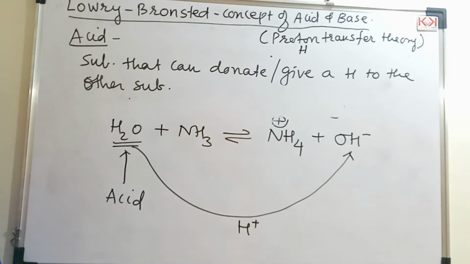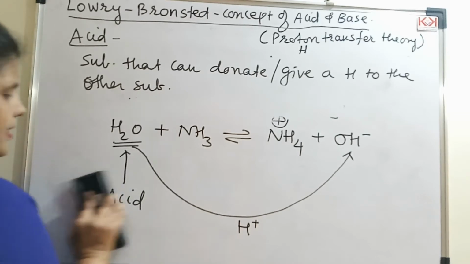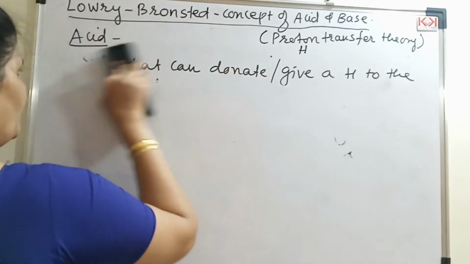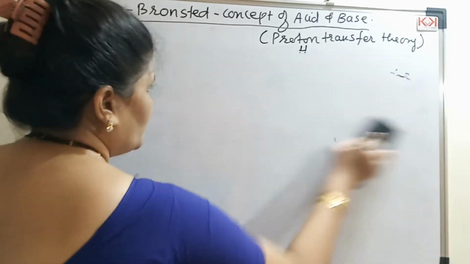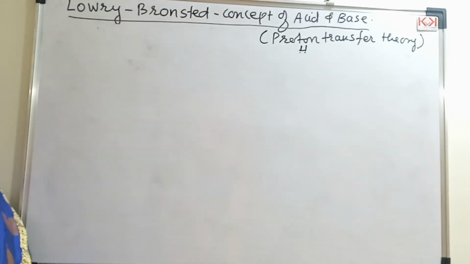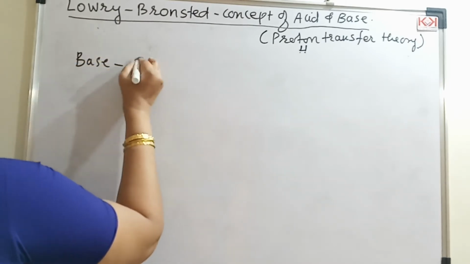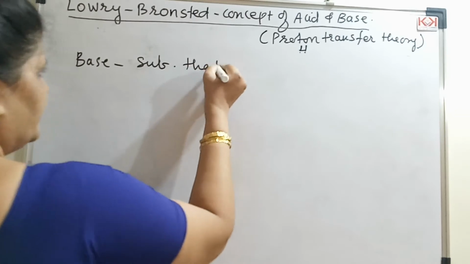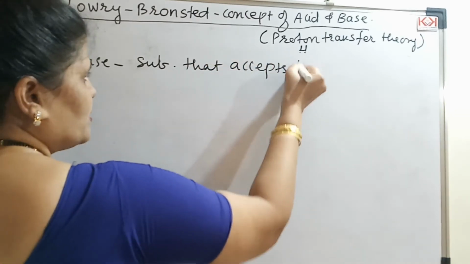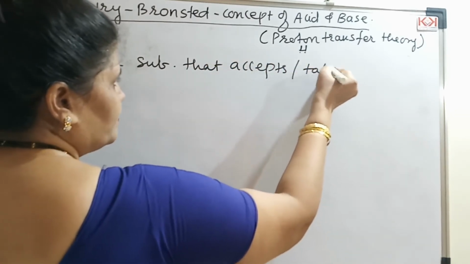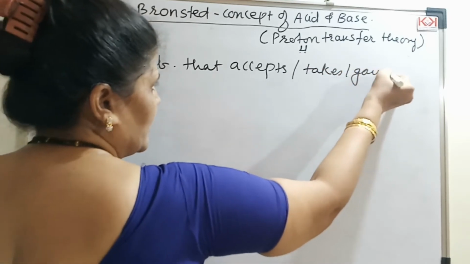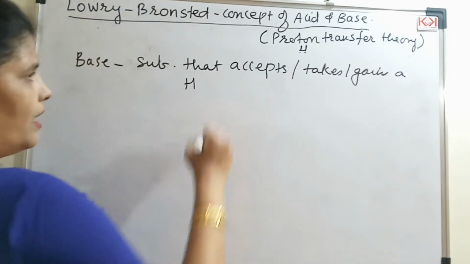So what is an acid according to Lowry-Bronsted, student? According to Lowry-Bronsted, an acid is a substance that can donate a proton to the other species. That is an acid. Now what do you think will be the definition for a base? That is also easy. According to Lowry-Bronsted, a base is a species or a substance that accepts, takes, or gains a proton from the other species.